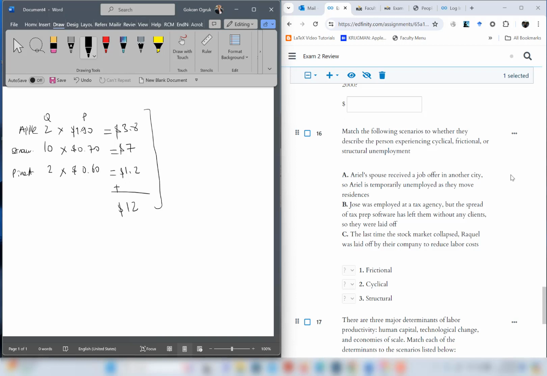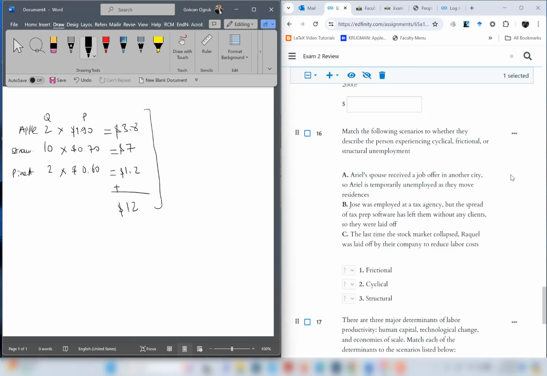Cyclical is due to recessions, okay? When we have a recession, companies are laying off workers, that is cyclical, due to cycles of the economy. For structural unemployment, you have a mismatch in demand for the skills. So for instance, the companies which are hiring are looking for workers who can use Excel very efficiently, and you don't have that skill, so you're structurally unemployed. Let's read each of them and find out which one is frictional, which one is cyclical and which is structural.